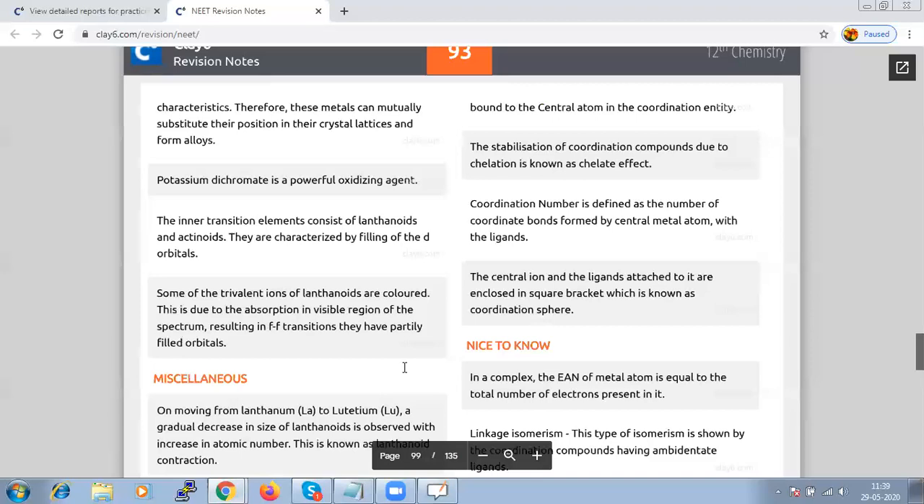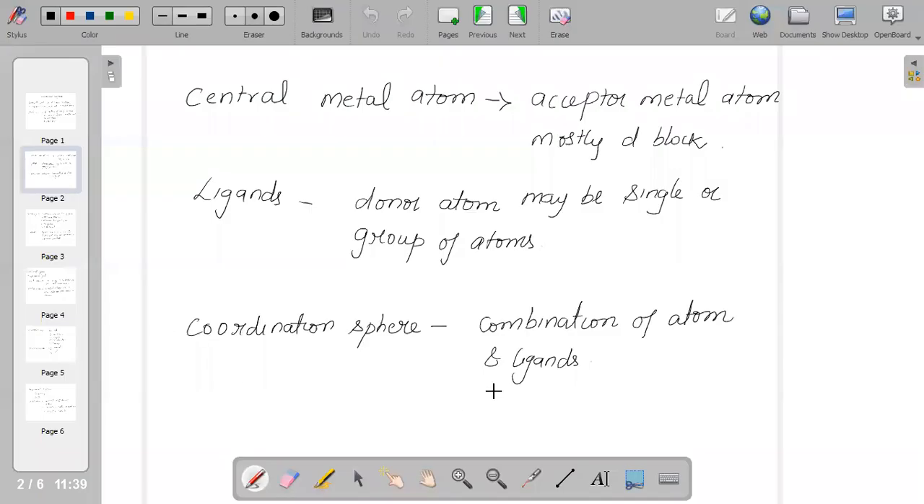The next one is the coordination sphere. What is the coordination sphere? The combination of the central atom and ligands is called the coordination sphere. If it is positively charged, we call it a cationic entity, and in case of a negative charge, it is called an anionic entity or anionic complex.